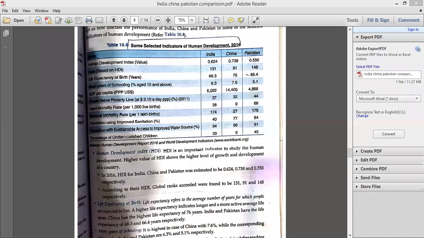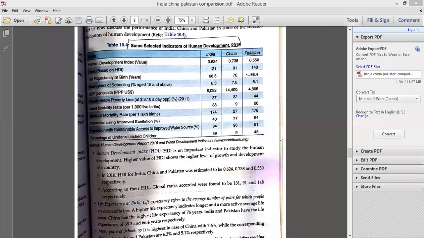China has got 91st rank worldwide in human development index, India has got 131st rank, and Pakistan has got 148th rank according to 2016 data. The source is the HDI report of 2016.